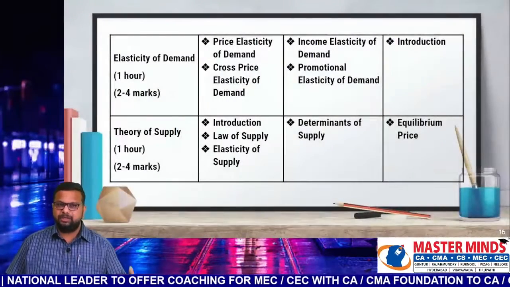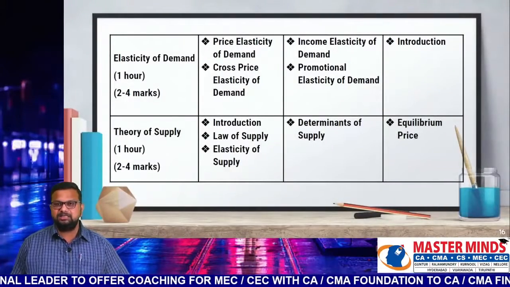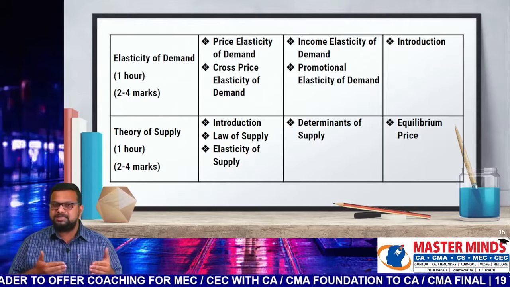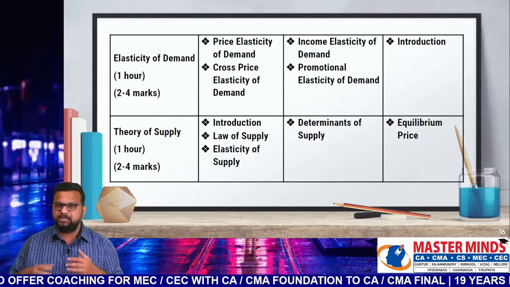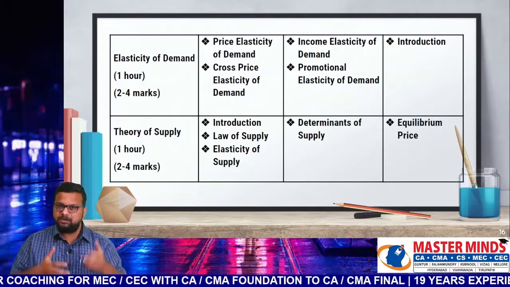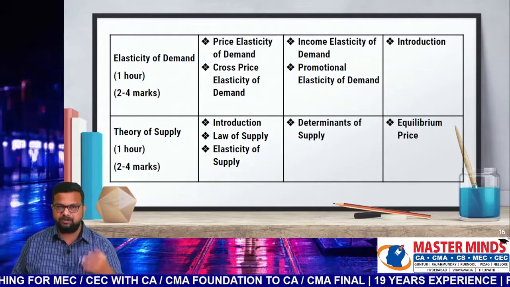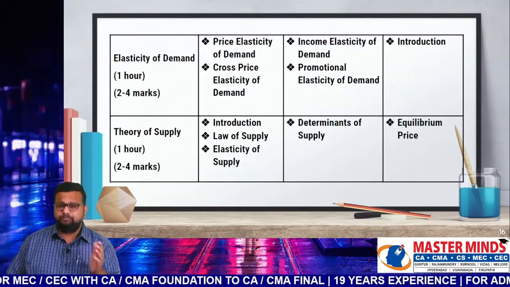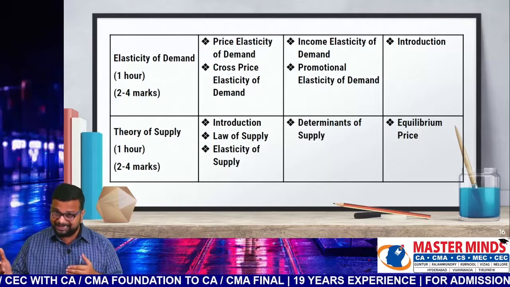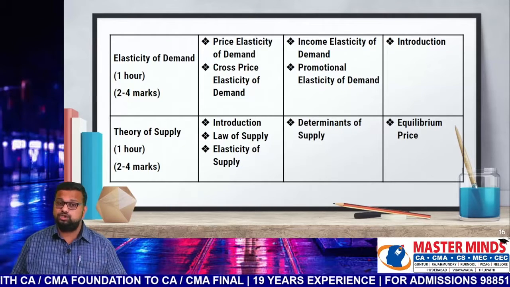Next chapter is elasticity of demand. You can clearly see we are not following the same order as given in ICAI material. Based on the weightage and importance of the chapter, we have come up with this table. For elasticity of demand, 1 hour is sufficient, maximum 1 hour; if you are able to complete in less than 1 hour, well and good. Weightage is 2 to 4 marks.